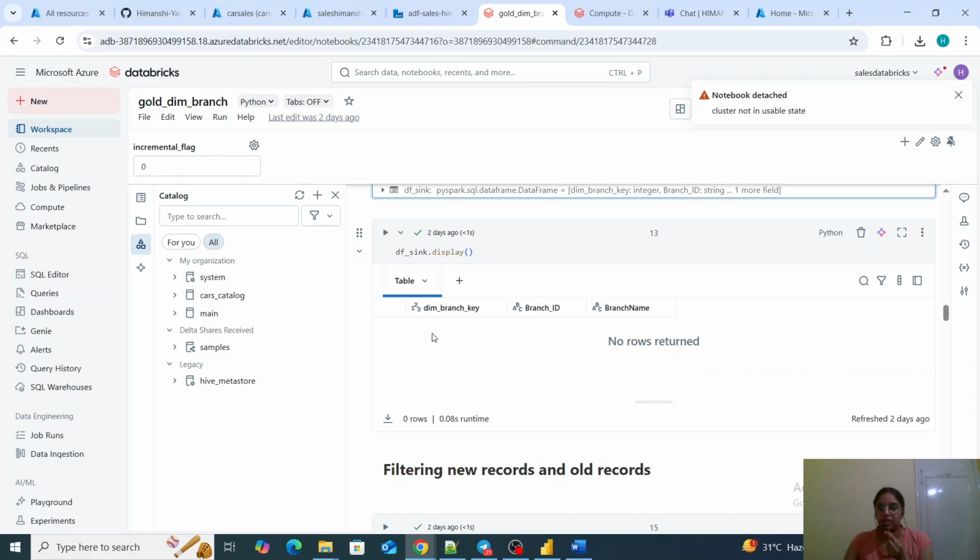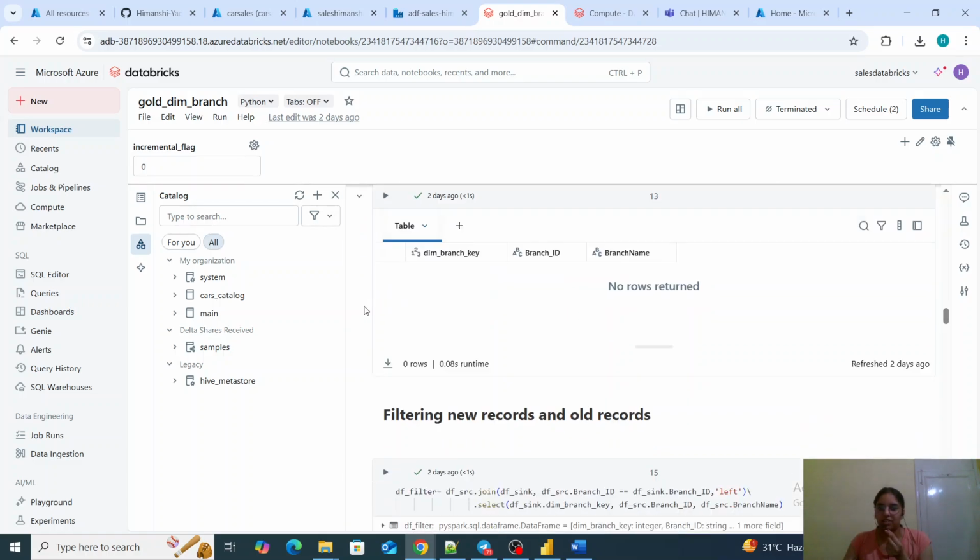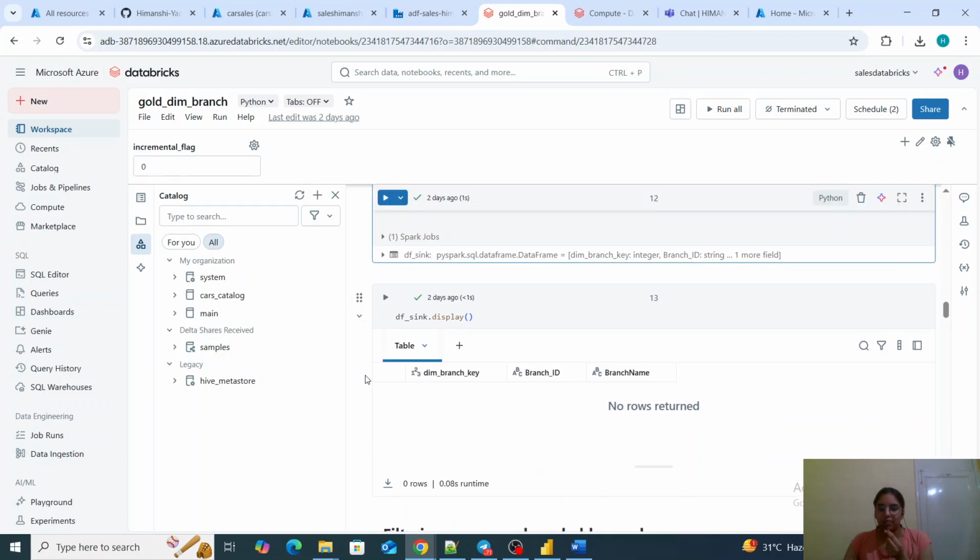For our dimension tables I have created this branch key. This is the dimension branch key. So every dimension table will have a key which is nothing but a surrogate key. When we have our dimension tables, we are going to use surrogate keys as our primary keys. This is the concept which we use in data warehousing. So this is the dimension branch key, which will be an int type. This is just the schema which I am presenting right now.